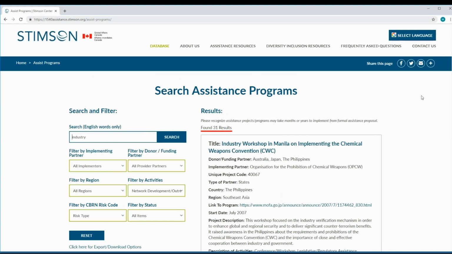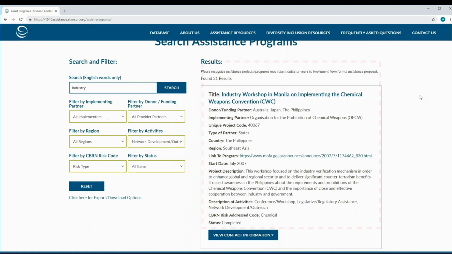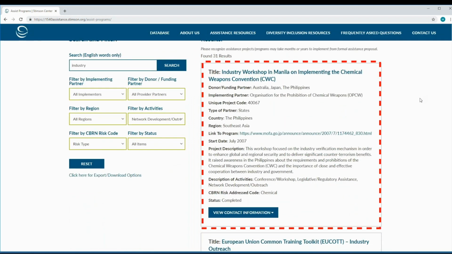From here, we can gain a better understanding of what CBRN topics governments and institutions are trying to engage industry on. For example, Japan, Australia, and the Philippines have funded, and OPCW has implemented, an industry workshop in the Philippines in 2007, in which government and chemical industry discussed the Chemical Weapons Convention's requirements and prohibitions, and how the chemical industry's verification mechanisms can strengthen chemical security.